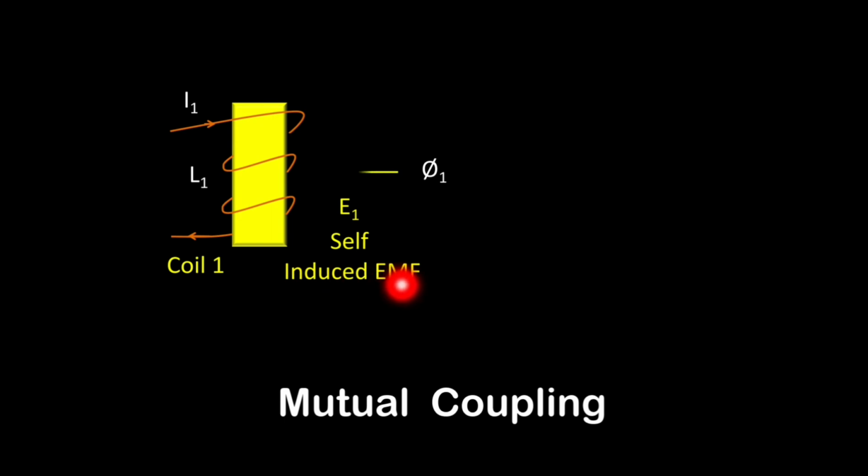Now, why is this called self-induced EMF? Because this E1 is produced by the flux, and the flux is set up by the current which is flowing through the same coil, and that's why it is called self-induced EMF.